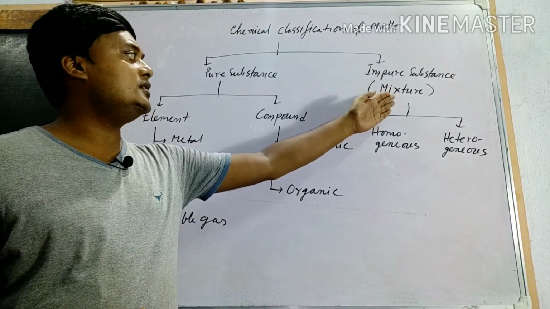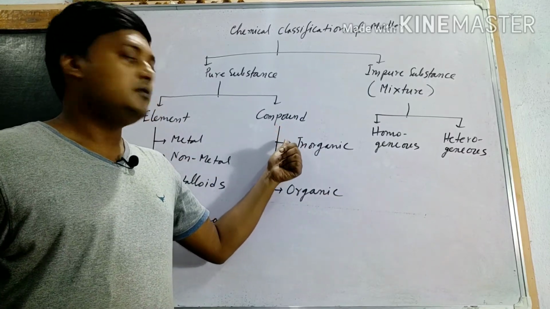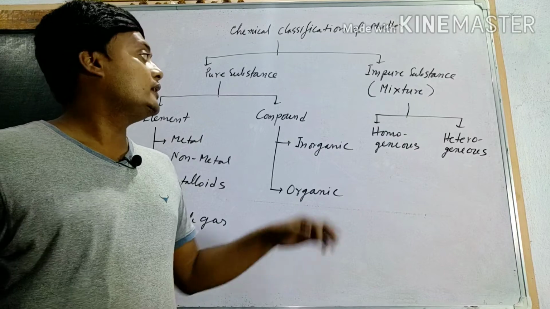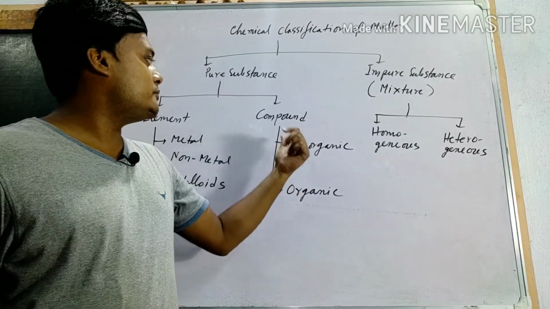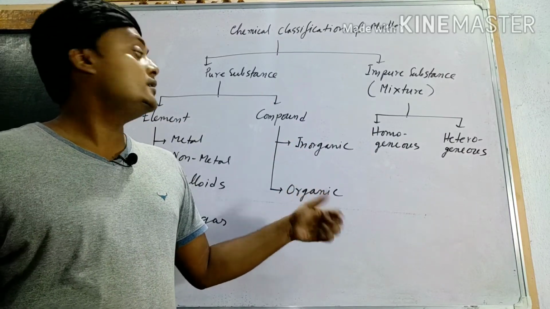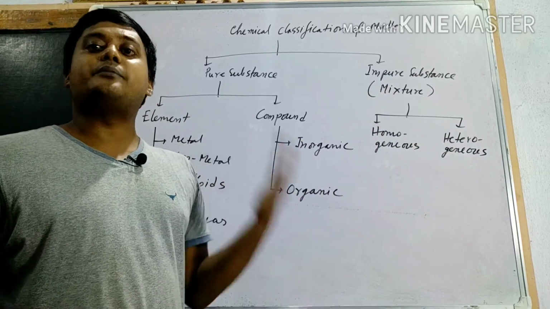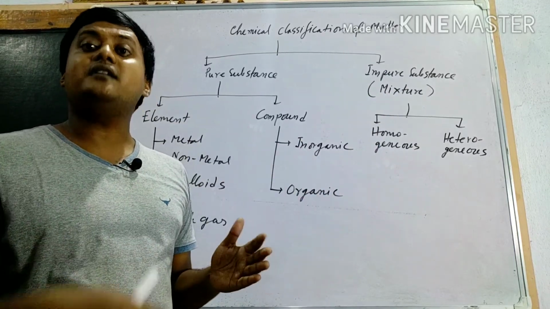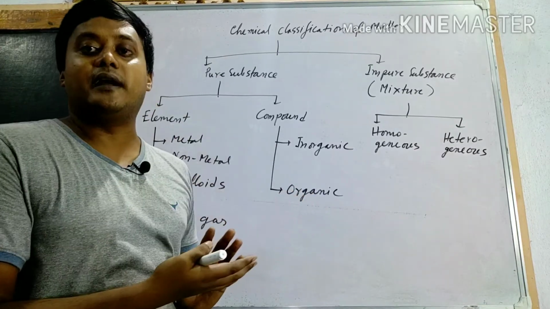In mixture, any ratio. In compound, chemically combined. In mixture, mechanically combined. In compound, we can separate the constituents only by chemical methods. In mixture, we separate the constituents by physical methods. Always compare, then you can easily remember that.